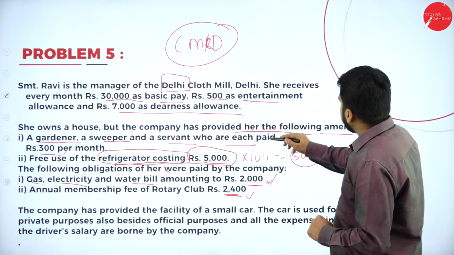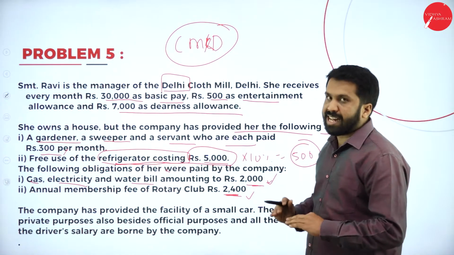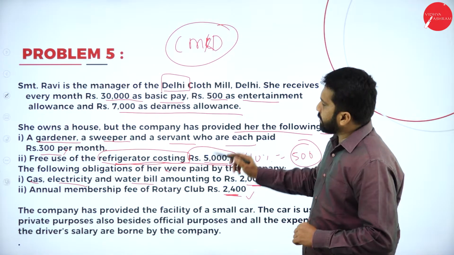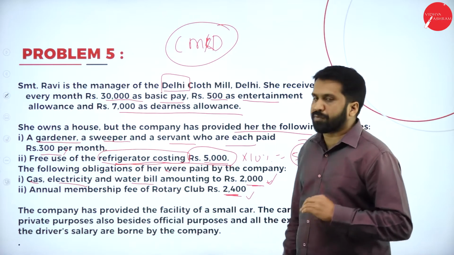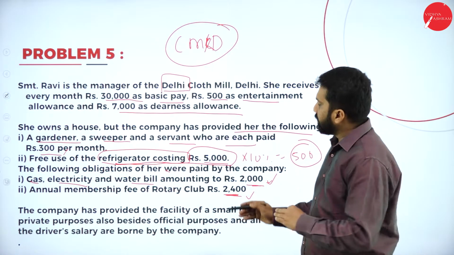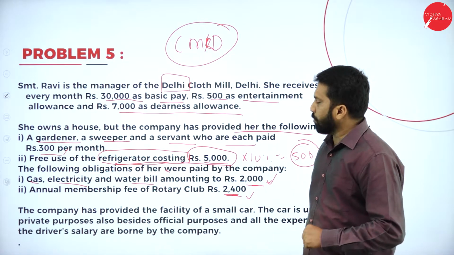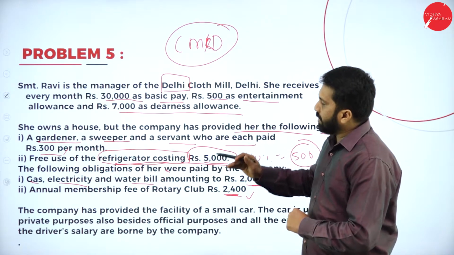Along with that, following amenities like refrigerator 10%. Whatever the sweeper, gardener and servant, fully taxable. Whatever gas, electricity, water, fully taxable. Along with that, whatever the life membership given for the Rotary Club, that is also taxable. So we're done with these topics.